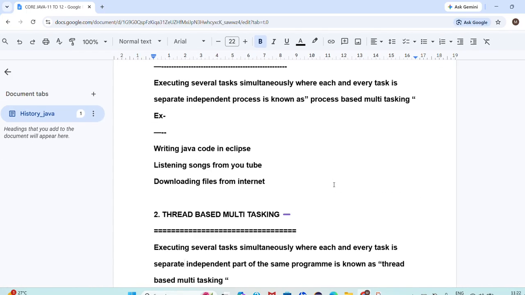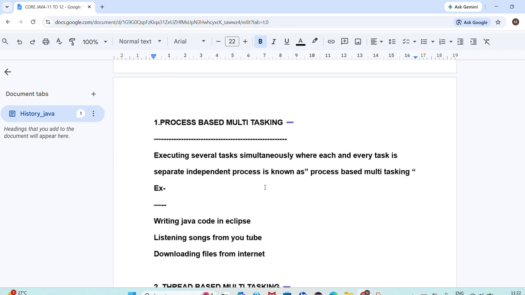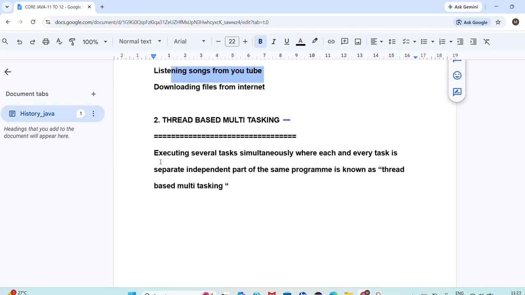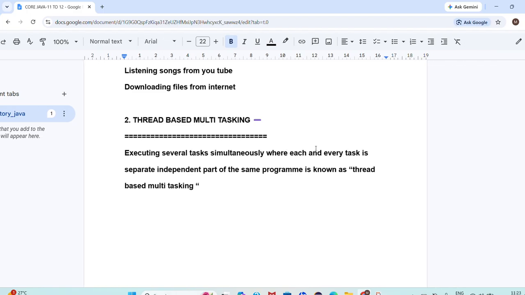First, try to understand the difference between these two things here. Process-based: executing several tasks simultaneously, where each and every task is a separate independent process. Writing Java code in Eclipse is one separate process. Listening to songs from YouTube is one separate process. Say yes or no? Yes. But here, executing several tasks simultaneously, where each and every task is a separate independent part of the same program. Okay, done, sir.